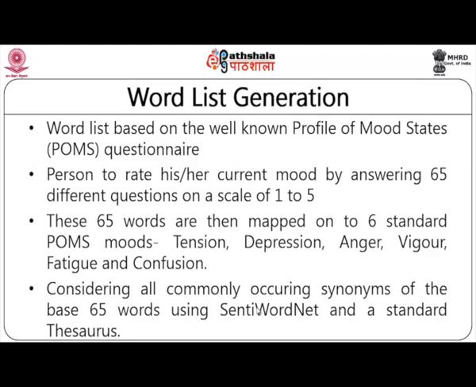WordNet does not highlight a sentiment, but in this case study they were trying to analyze sentiments. So, SentiWordNet was the online tool used for mapping the 65 words with other sentiments available in this thesaurus. So, ultimately, if you are going to analyze sentiment, you require a thesaurus that highlights a set of terms and terms that may be interrelated to these terms or synonyms to these particular terms.